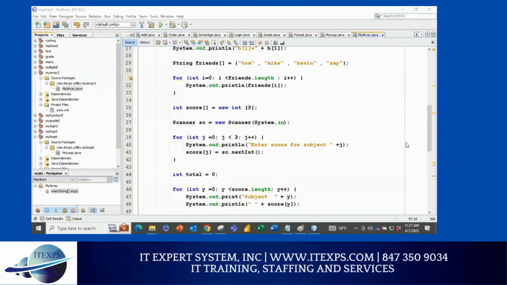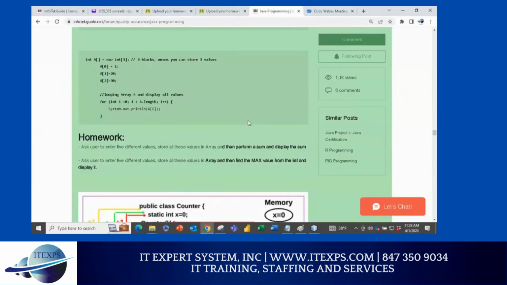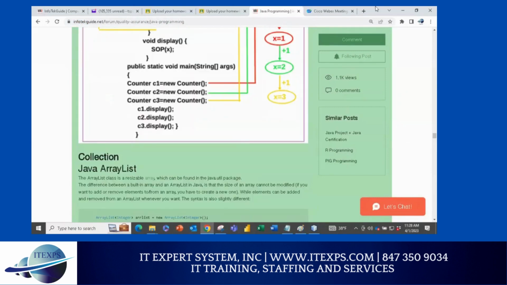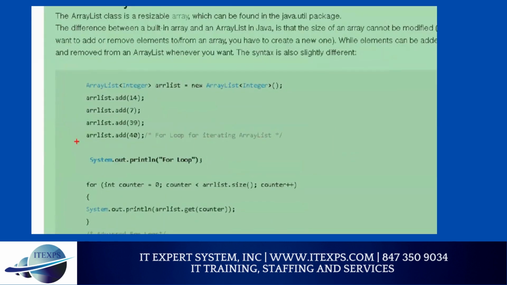Now let me start a brand new class. That way, in case you have a problem, we can always catch up with that. I will be teaching hash map now. So first I'll go back to our forum and show you where I'm asking you to do that. For ArrayList, I put some examples here. Play around. If you want to use numbers, there is a class you have to use called Integer. Anytime you start with a capital first letter, that's a class, an object. So if you want to use numeric, you have to use Integer, just like we use String.